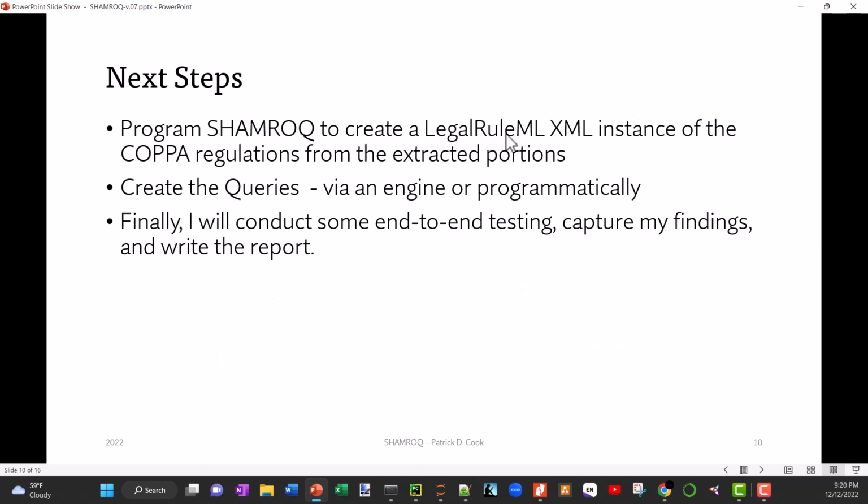Also, to create an instance programmatically using Python, and I'll be able to create the queries, which I think was the ultimate ask, to make sure that we can do all of these good things, so some practitioner can actually use it to query it to make sure that it answers the right questions and things of that nature. And then once I conduct the end-to-end testing and have all the pieces together, I'll capture my findings and write a report, and then that will be it.